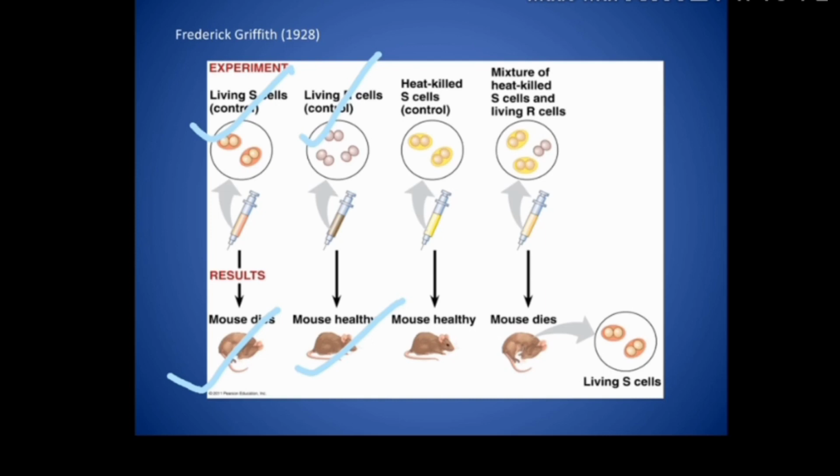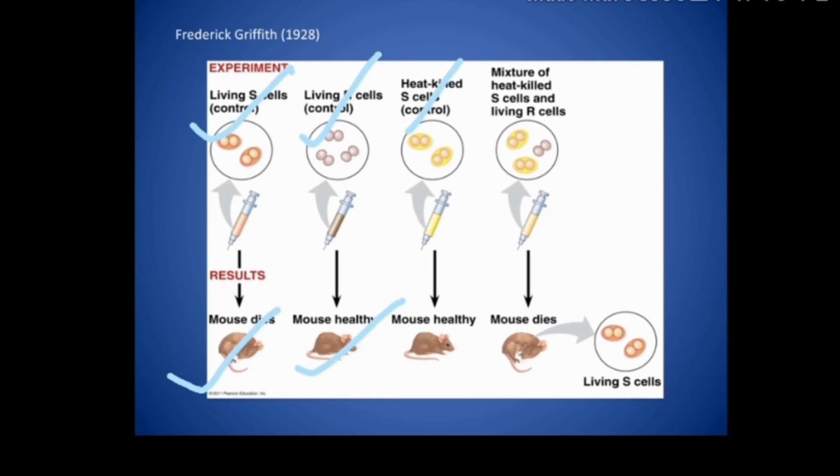Okay. Now what did he do? In the third step, he injected heat killed S strain. Now what is this? अब उन्होंने क्या किया? Griffith killed the S strain bacteria by heating them. तो इसे कहते हैं heat killed S strain. He found that by heating the S strain, the bacteria was killed.